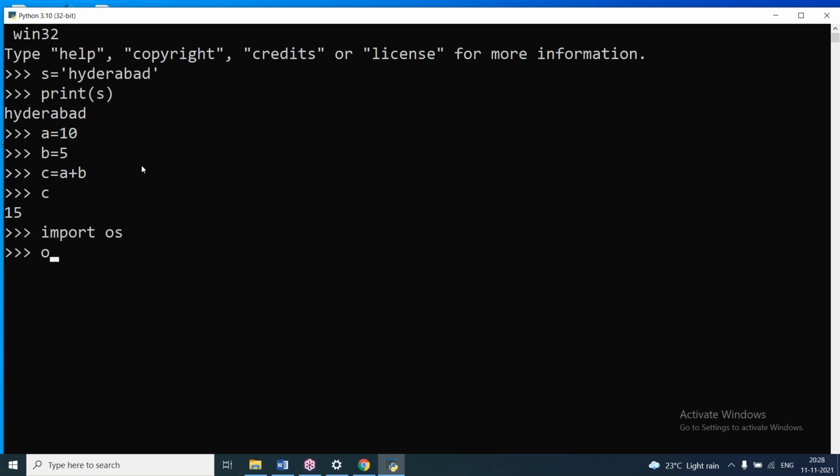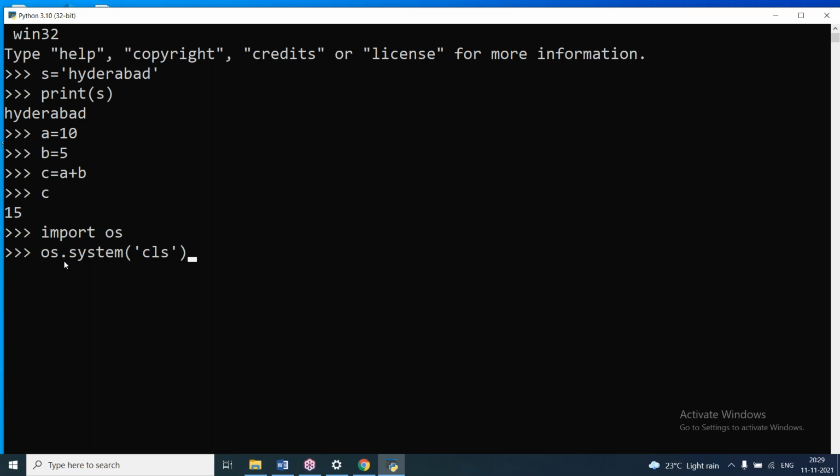Then os.system('cls'): in the os module a system function is there, so we are accessing and calling it. The cls is the argument given here. Inside the function's brackets we give arguments.